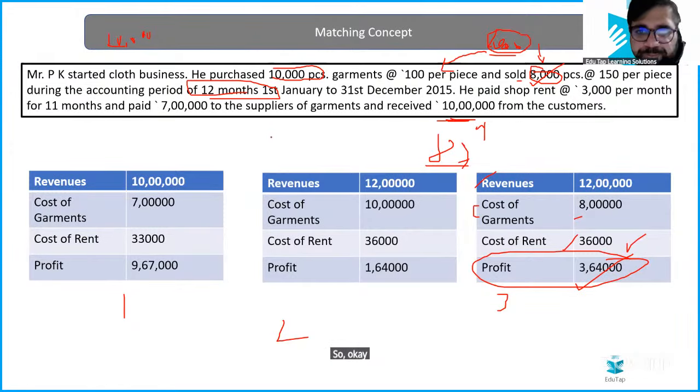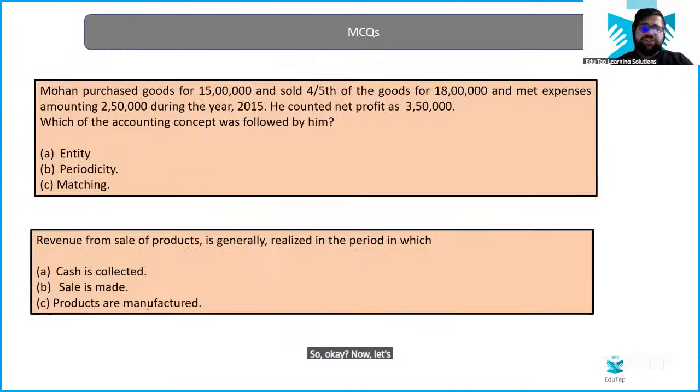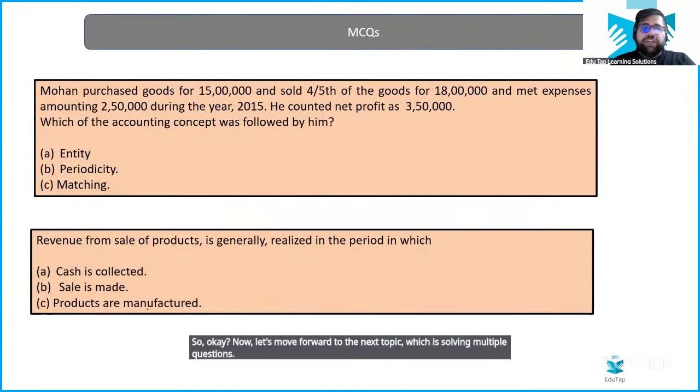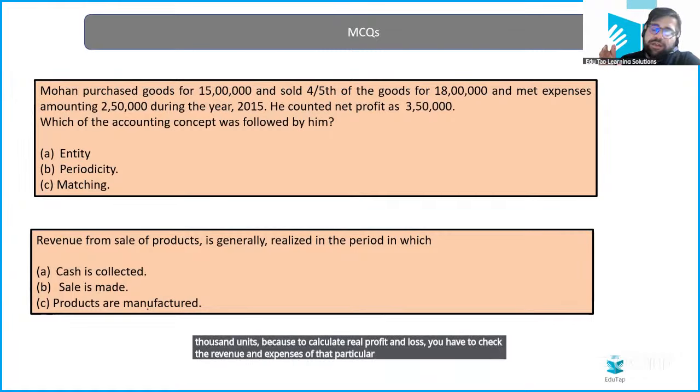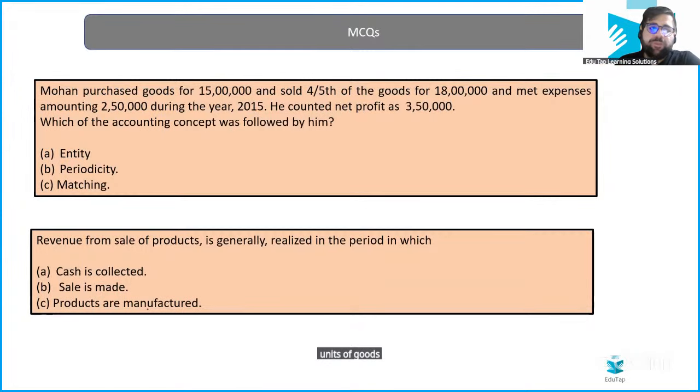Okay. Now, let's move forward to the next topic, which is solving multiple questions. 10 lakh was the total cost of the order, but we are only considering 8,000 units, because to calculate real profit and loss, you have to check the revenue and expenses of those particular units of goods.